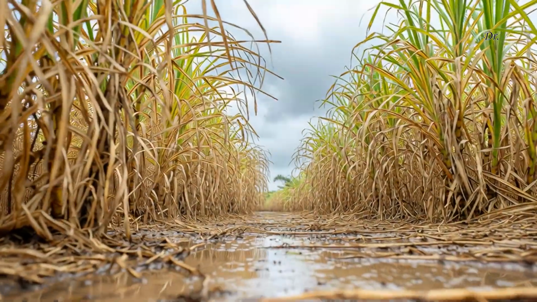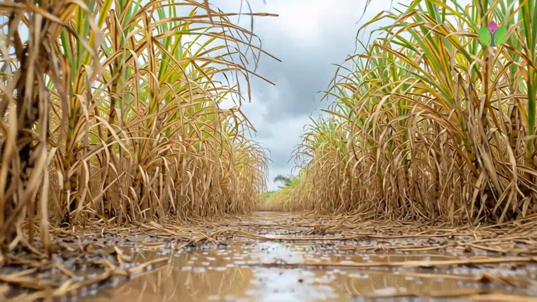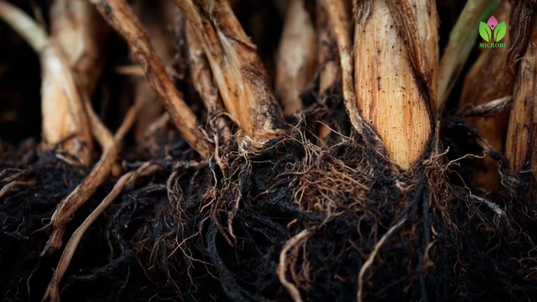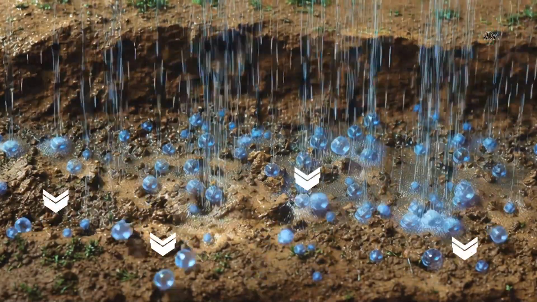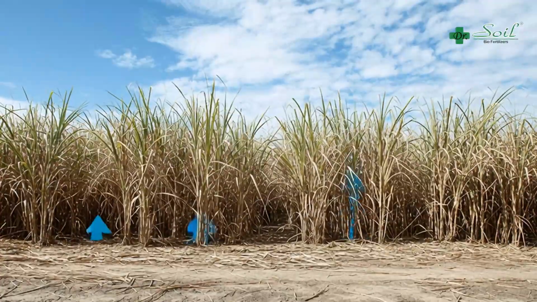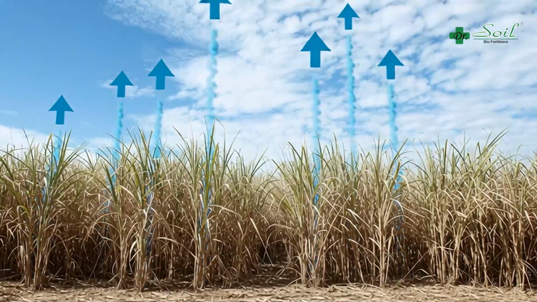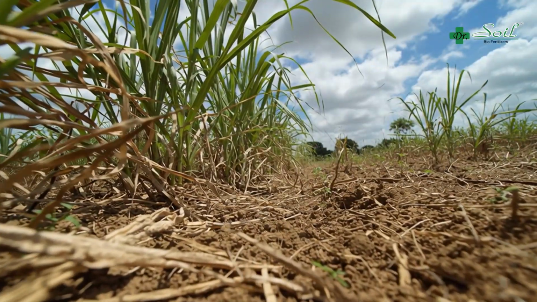On top of that, when water stagnates in the soil, the roots do not get the oxygen they need. Roots begin to suffocate and die. This leads to root rot diseases. Essential nutrients like nitrogen are either washed away in water or get evaporated to the atmosphere as gases. Overall, this completely stunts sugarcane growth.